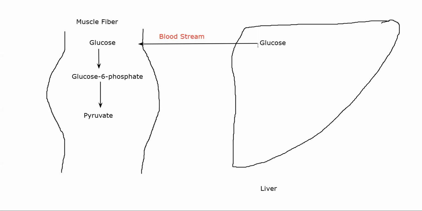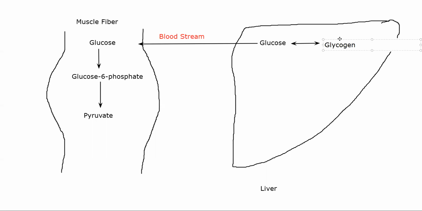I'll repeat once again just in case people did not understand. Whenever, let's suppose, there is a muscle fiber which needs energy, it will ask for that energy in the form of glucose, which is sent by your liver. Liver generally stores glucose as glycogen. Several units of glucose will be stored as glycogen. So let me write it down here. Glucose will be stored as glycogen. So these are interchangeable. We'll go through the cycle of glycogenesis as well.